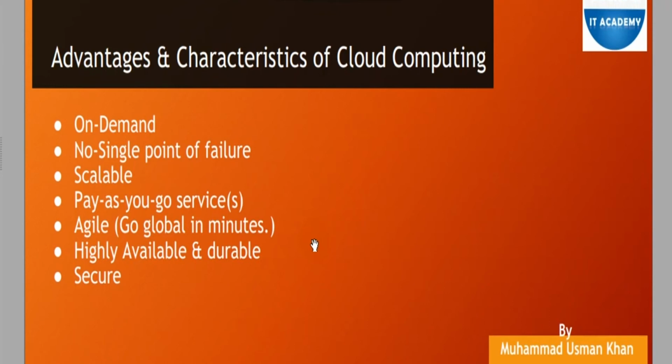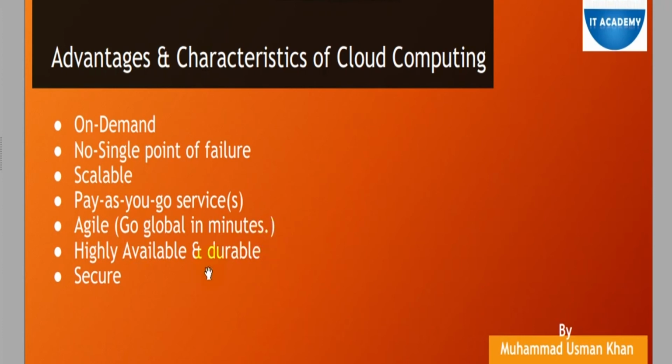I hope you are clear on the SAN, NAS, and DAS side. So we use the word durable for the storage area network, the direct attached storage, and the network attached storage. Whenever we use storage, Amazon normally takes multiple copies, at least 2 to 3 copies of my data in multiple data centers in order to maintain that durability and high availability.